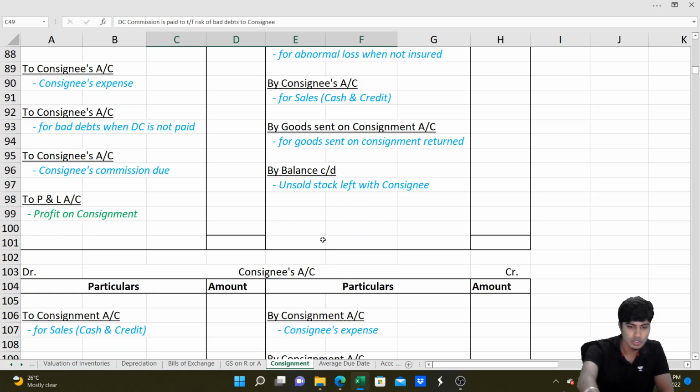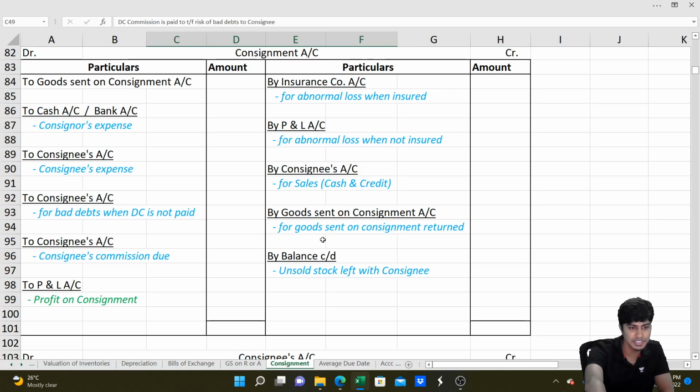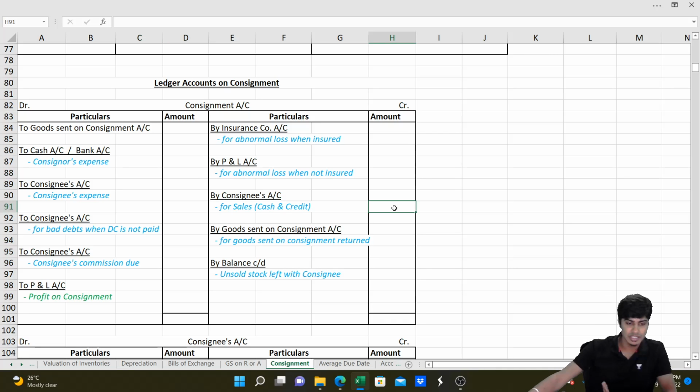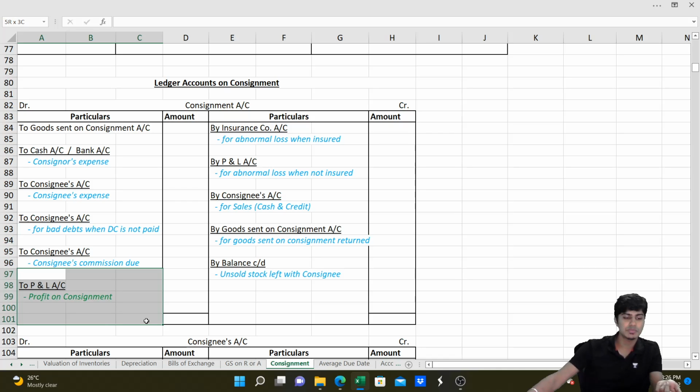So this is the consignment ledger. For all the expenses we're going to debit. Goods sent will come on the debit, and consignor's expense, consignee's expense, bad debts expense, commission we're going to debit. Sales made by consignee, abnormal loss when insured, whatever money is to be collected, and then sales are credited on this side, as well as goods sent on consignment return will be credited, and we'll write the balance unsold stock here. We'll find profit as balancing. Fantastic. Consignee account is also prepared in here.